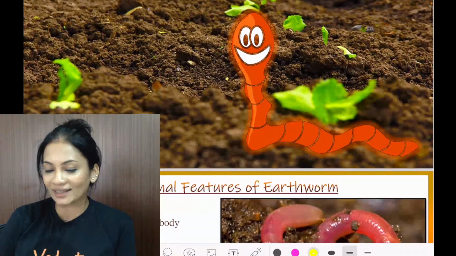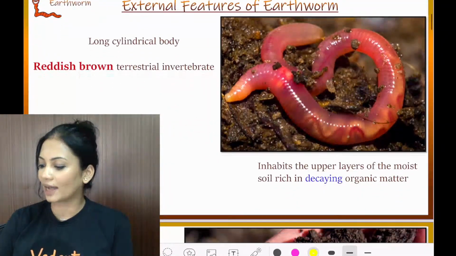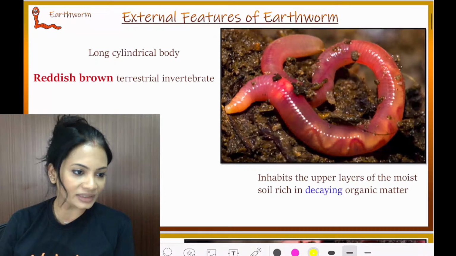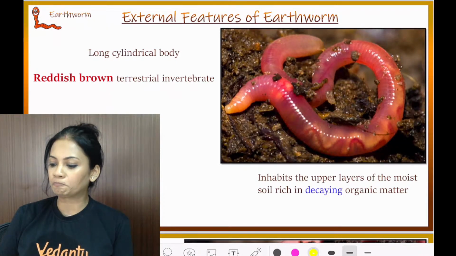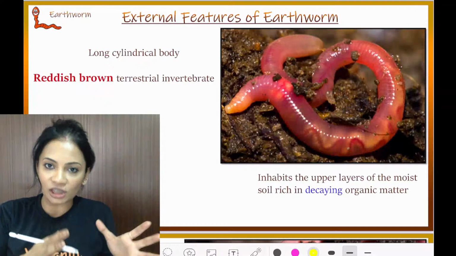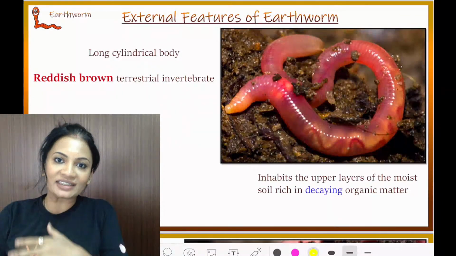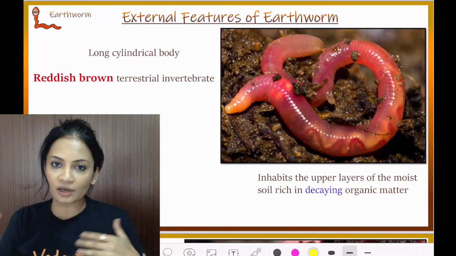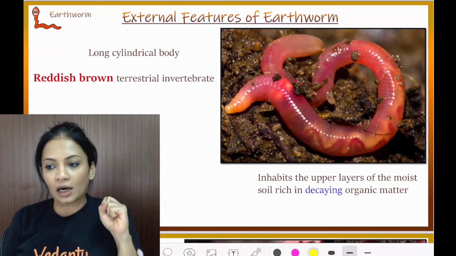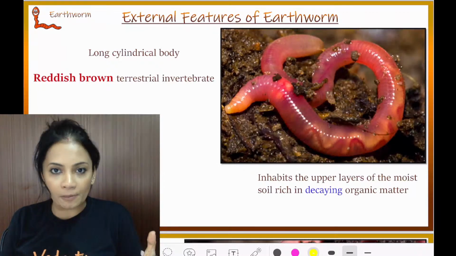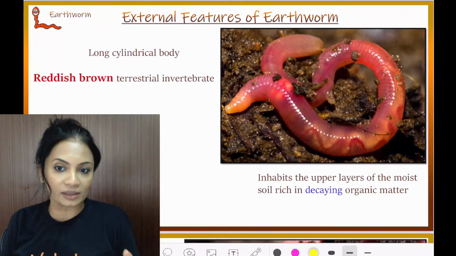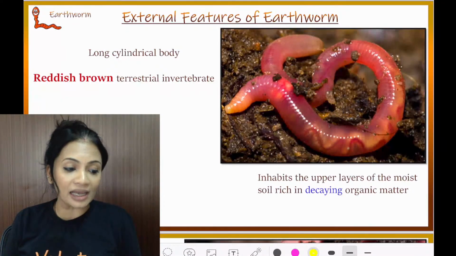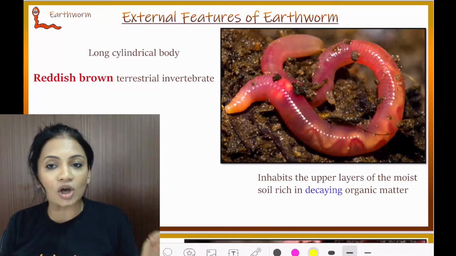Alright, so let's start. First of all, as per the NCERT flow, so that you know the textbook properly, we first do external features, then we go on to one-by-one systems. In the systems, the major thing you need to know is not the functioning of the system. You need to know the labelings, what the systems are made up of, and where they are placed in the body. So let's begin with the very first part, and that is external features of earthworm.